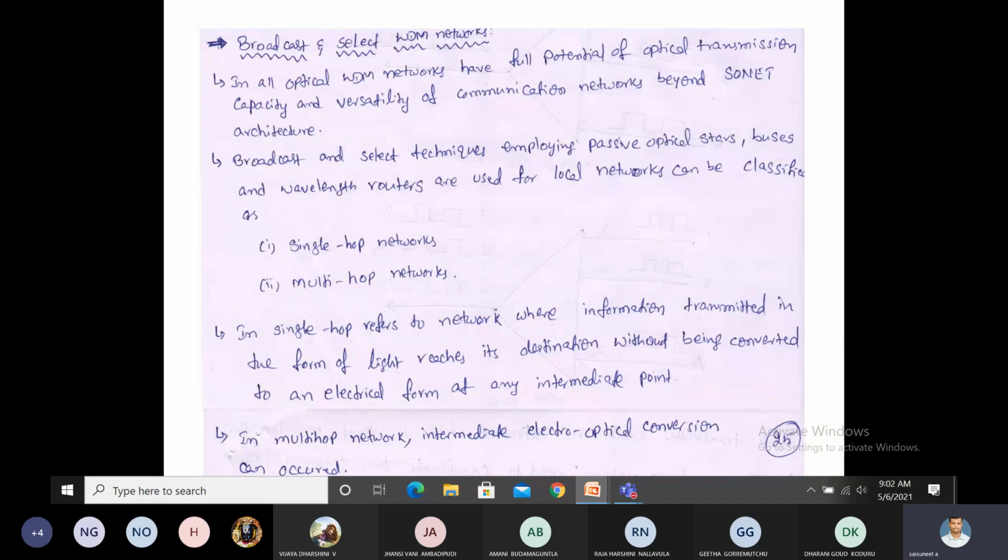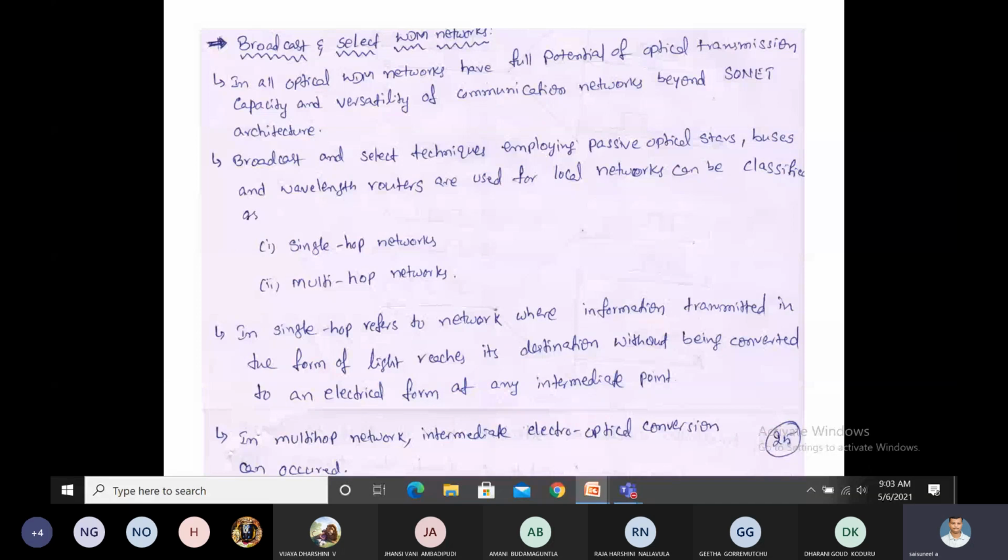In this broadcast and select WDM network, the topology used is star or bus topology, and different wavelength routers can be used to connect nodes in a network. Basically, there are two types of broadcast and select WDM networks. The first one is the single hop network. The second one is the multi-hop network.